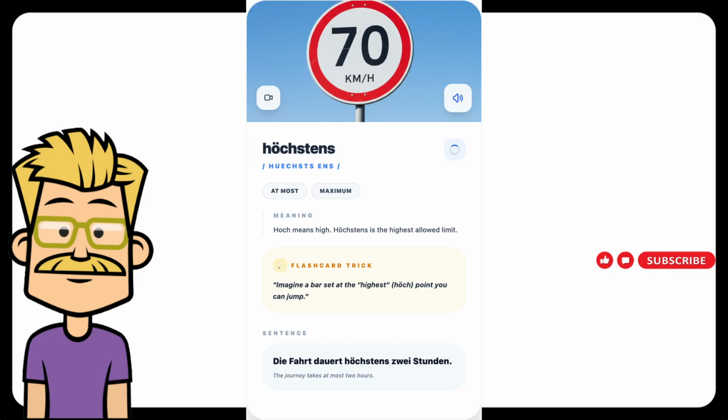Next German word is Höchstens. Pronunciation, höchstens. Meaning in English, at most, no more than. How to remember this word? Hoch means high. Höchstens is the highest point allowed, the maximum. Example sentence, Die Fahrt dauert höchstens 2 Stunden. English translation, the journey takes at most 2 hours.